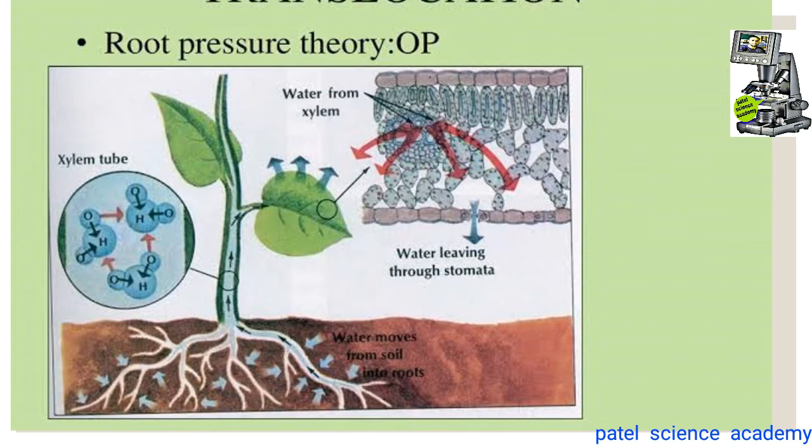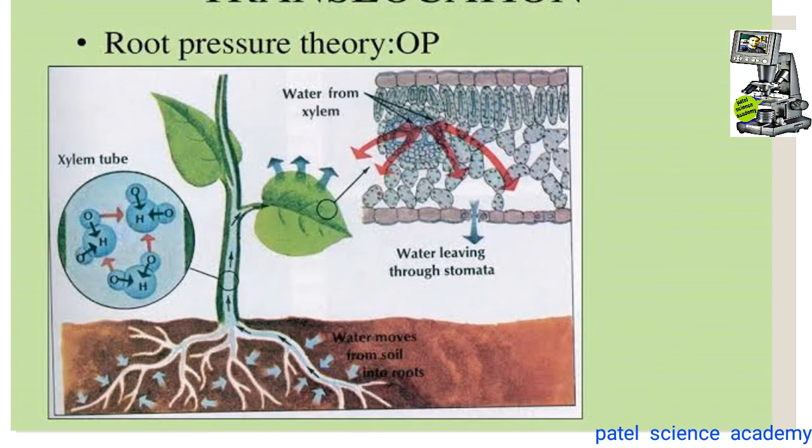Ascent of sap, that is the translocation of water, can also occur even in the absence of the root system. If you cut the root of some plants, still there will be a translocation of water. That's why this is a big objection to this theory. Root pressure value is almost nearly zero in taller gymnosperm trees.